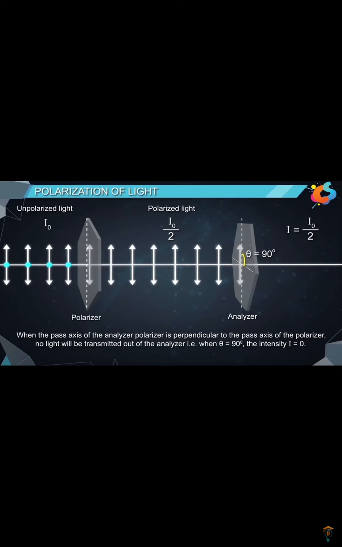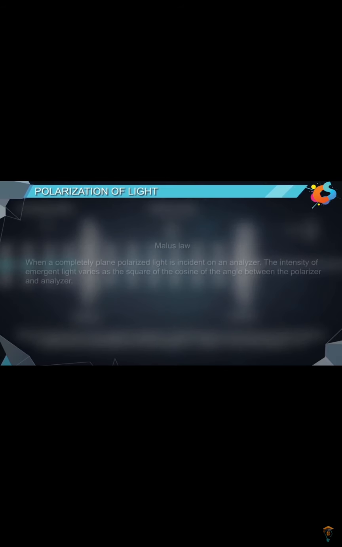Now, Malus law states that when a completely plane polarized light is incident on an analyzer, the intensity of emergent light varies as the square of the cosine of the angle between the polarizer and analyzer. That is, I is equal to I naught cos square theta.